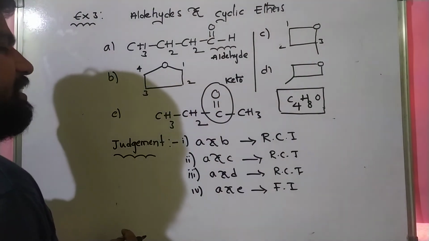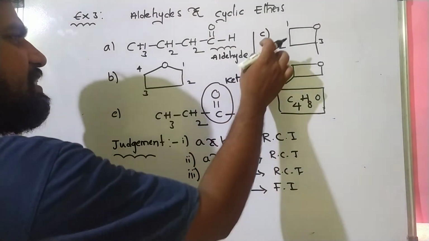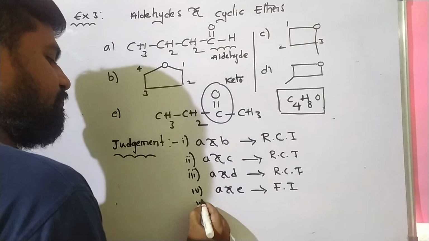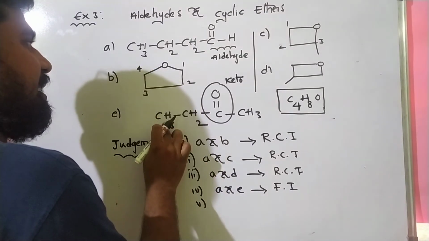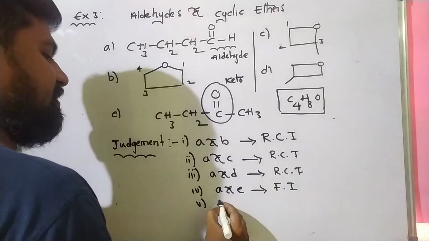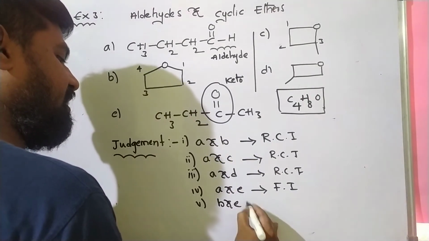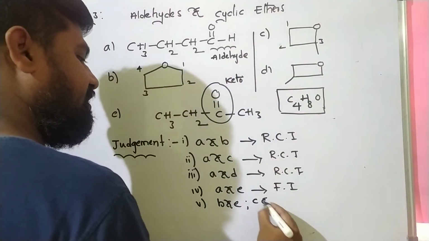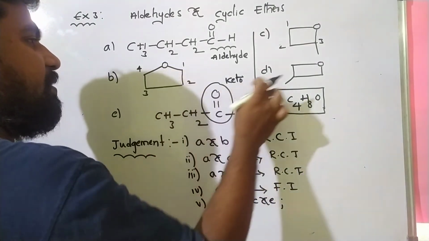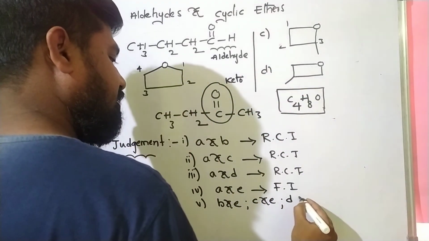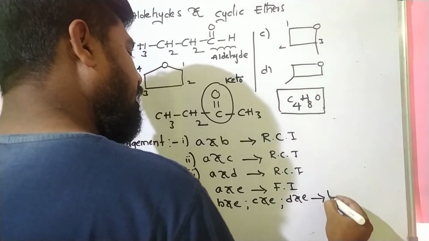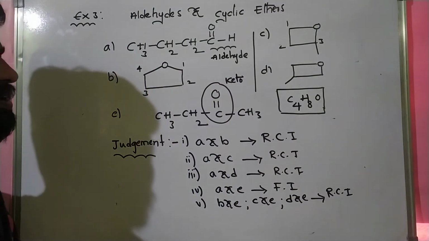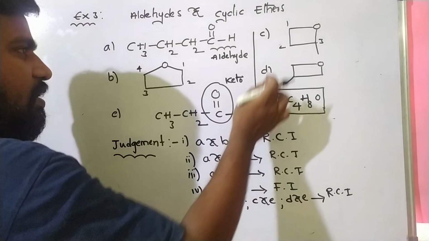Okay. Next, E and C, and E and D, and E. Next, fifth one, E and B, comma, next, C and E, comma, and D and E. So these are also ring chain isomers.